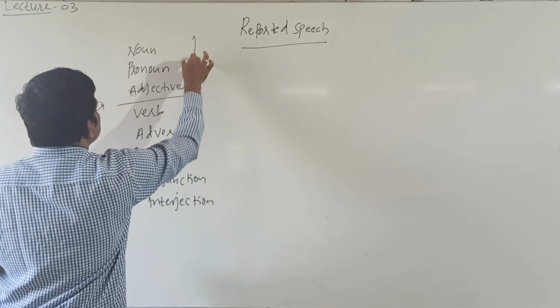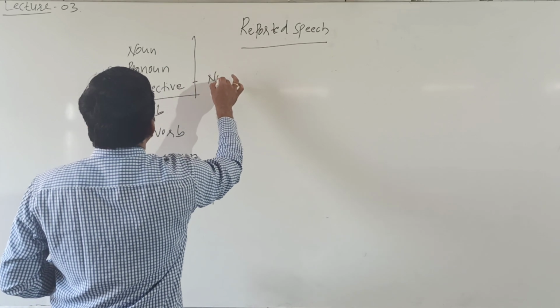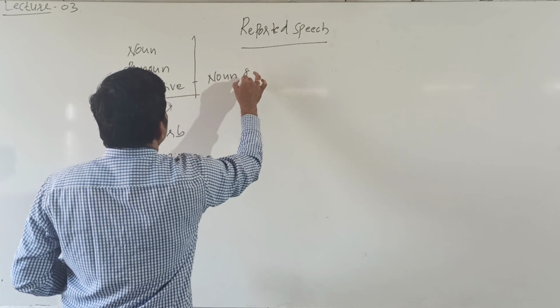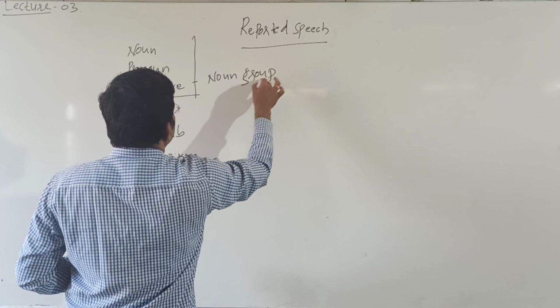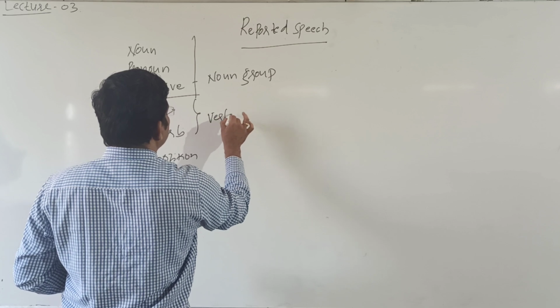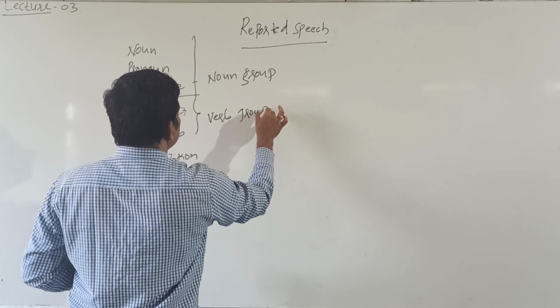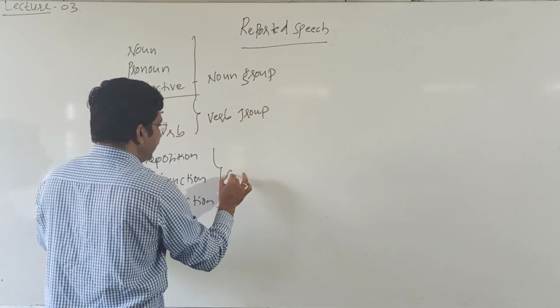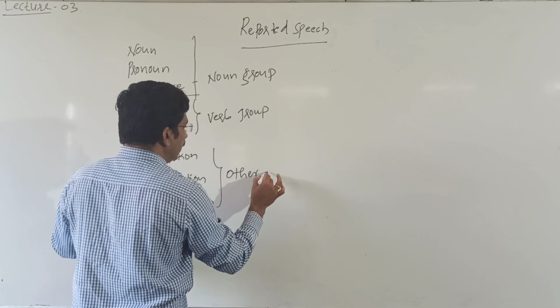These first three are of the noun group. The next two are the verb group. The last three are the other group.